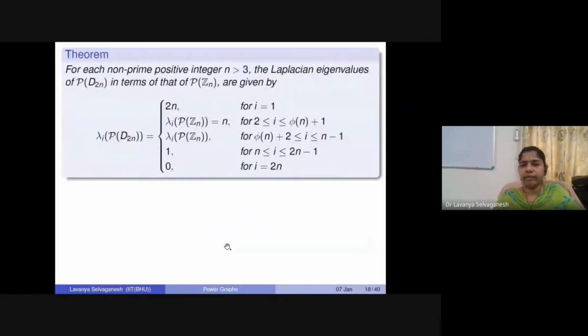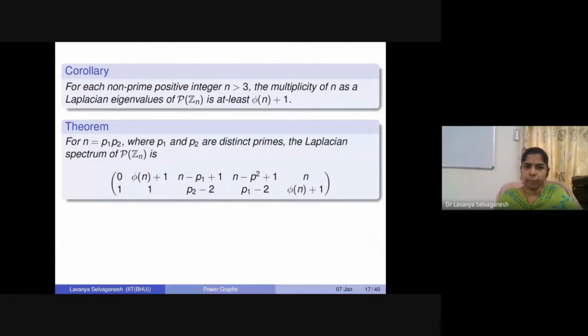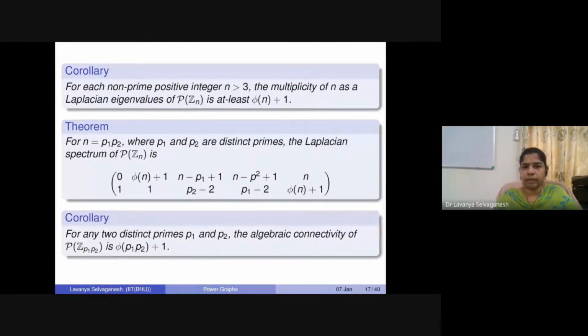So algebraic connectivity also leads to the vertex connectivity. There are more results in this direction, where we can talk about when the algebraic connectivity of a particular power graph equals the vertex connectivity itself, or whether it is different, or if there are any conditions depending on the groups. There are ample results in this direction, and in this particular paper of Chattopadhyay and Panigrahi, they have proved lots of results connecting different values. I just gave a simple example for n equal to p1 p2.